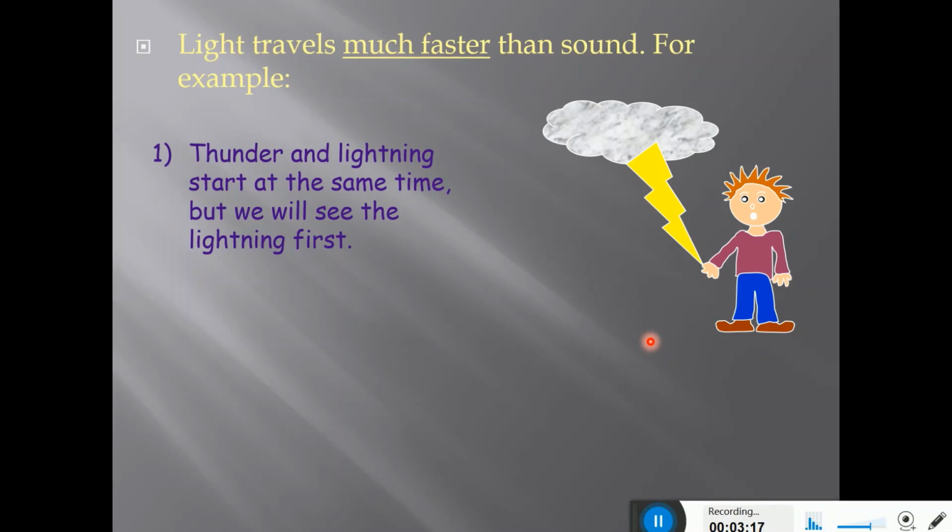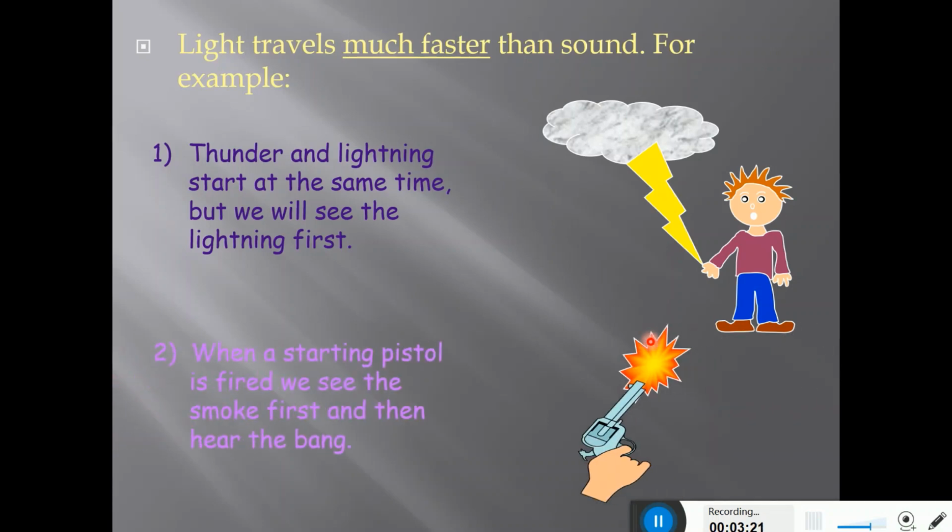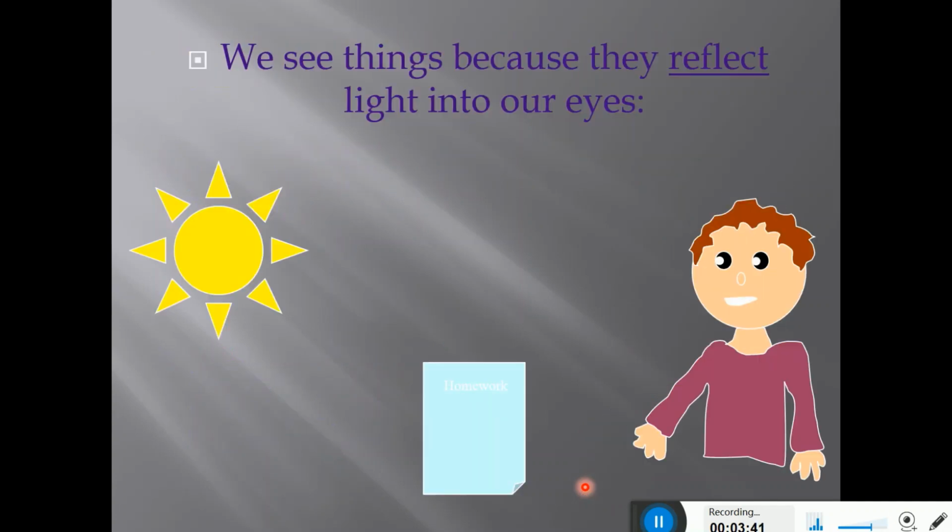But we see the lightning first because the speed of light is much more than the speed of thunder. Another phenomenon you might have observed is the firing of a pistol. We see the smoke coming out first and the sound of the bang comes later. So when a starting pistol is fired, we see the smoke first and then hear the bang.